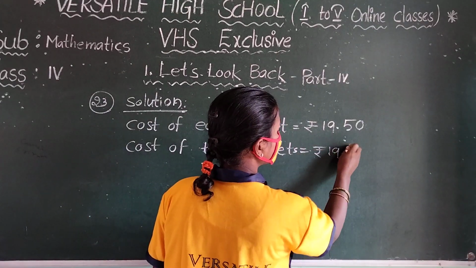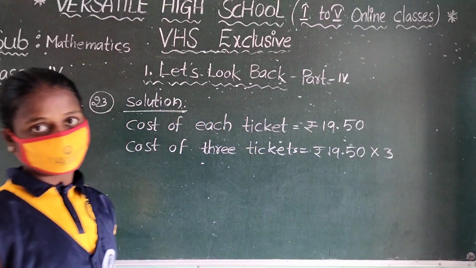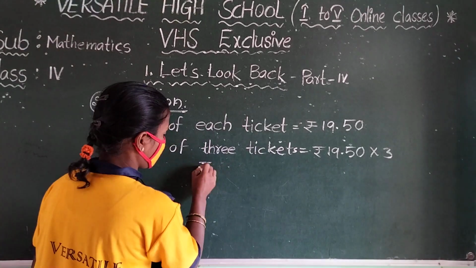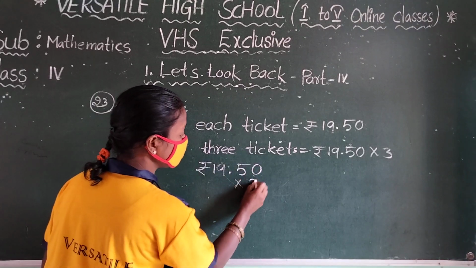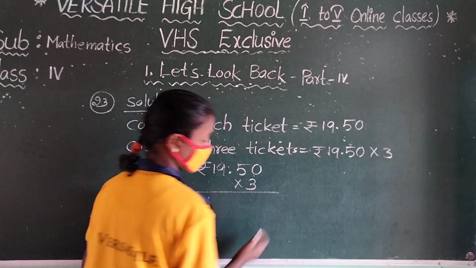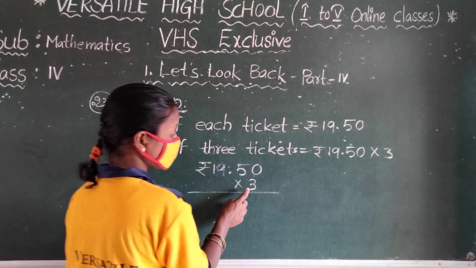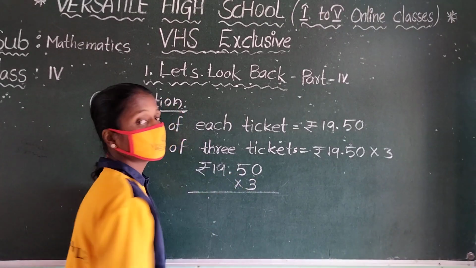Then how can you write it? 19 rupees 50 paisa into 3. So here do the multiplication. 19 rupees 50 paisa into 3. You know the 3 table? Yes. First you multiply by 0, after that 5, after that 9, after that 1.